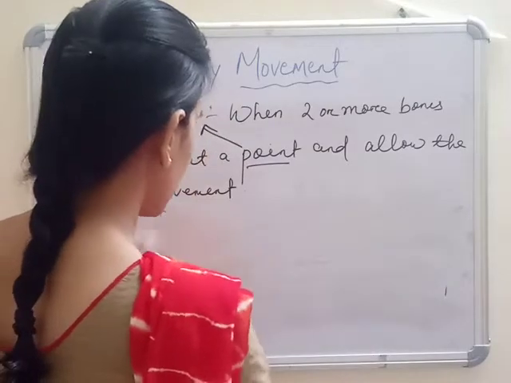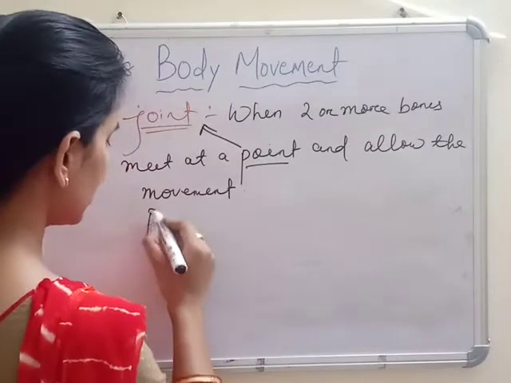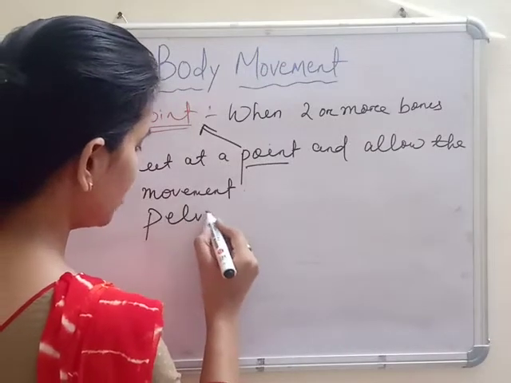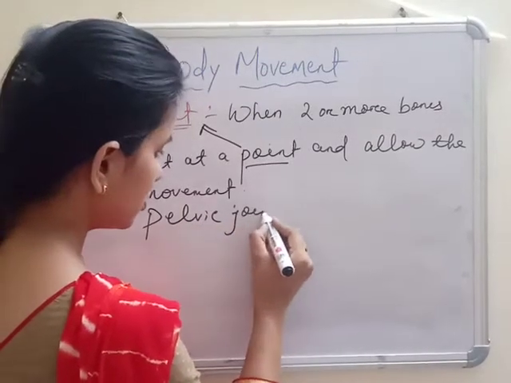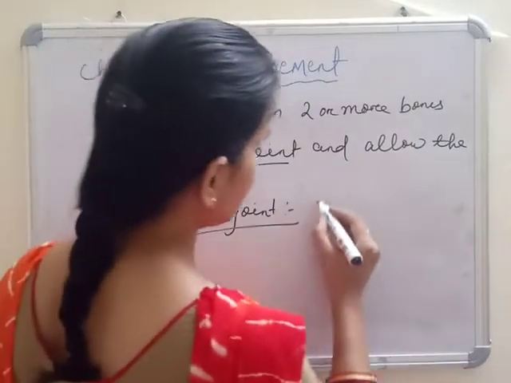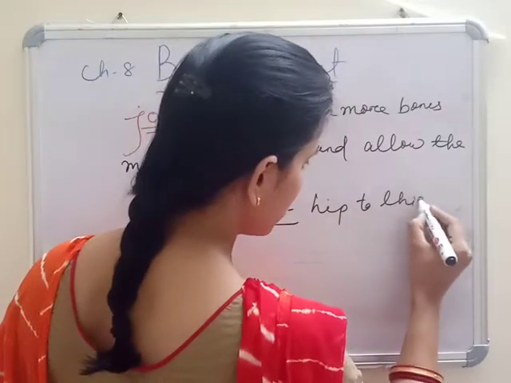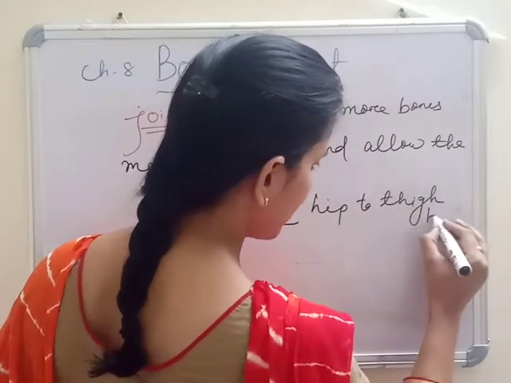What joint? Pelvic. Already you have read about the pelvic bone in the first class. So, the pelvic joint is present between the hip and the thigh bone.